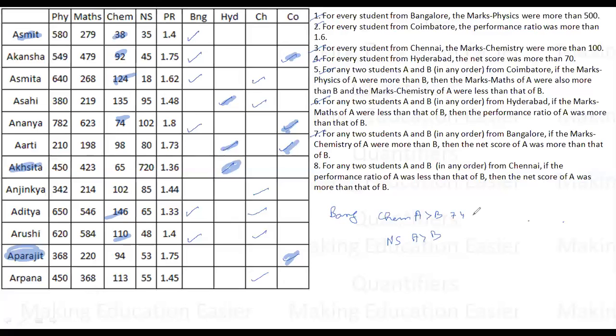38, 74, 92, 110, 124, and 146, right? And then net score of A is greater than B. So for the 38 one we have a net score of 35, and for the 74 one, a net score of 102. For the 92 one, the net score is 45. For the 110 one, it is 48. For the 124 one, it is 18. For the 146 one, it is 65. Okay, so this should be greater and this should be greater. Now person Asmit 38, this person is definitely from